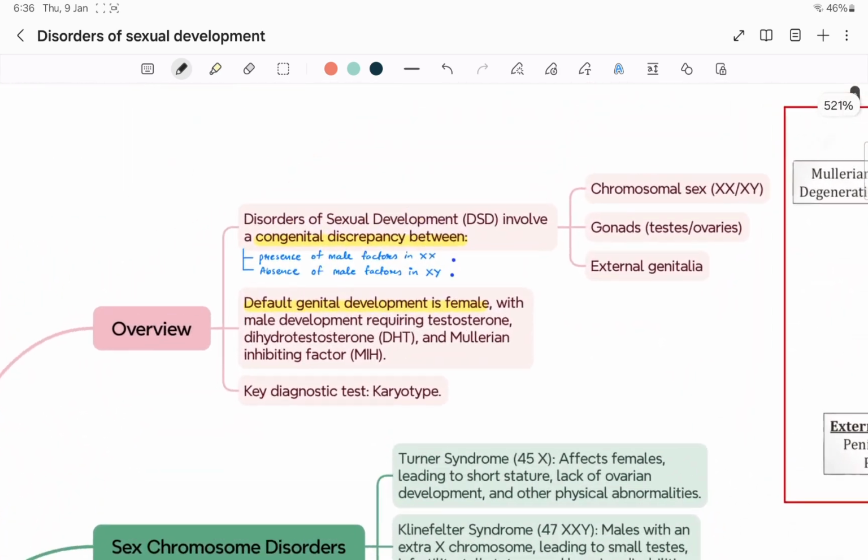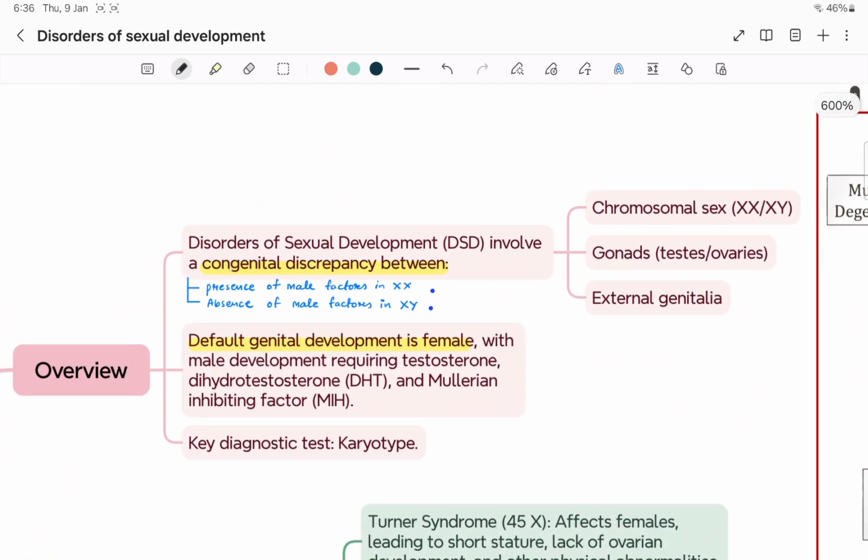Okay, so we'll now go to the topic, disorders of sexual development. First we will take an overview. Disorders of sexual development involve a congenital discrepancy between the presence of male factor in XX and absence of male factor in XY. So default genital development is female. As you can see, if the SRY gene is absent, then there is a 100% chance of being a female. So default genital development is female, with male development requiring testosterone, DHT and Mullerian inhibiting factor, MIF. And the key diagnostic test to detect whether it is XX or XY is the karyotype.